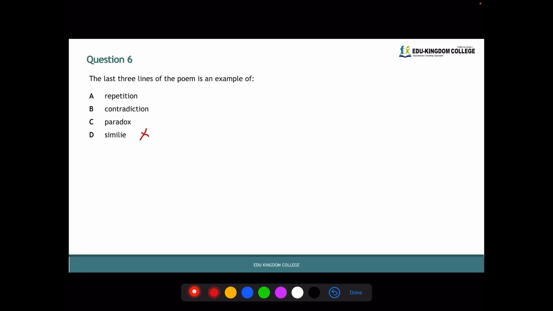So it must be B, a contradiction, or C, a paradox. So what is a paradox and how is it different from a contradiction? A paradox is when something contradicts something, but usually they do this because it has a deeper meaning. So the contradiction we see is in the second and last line.